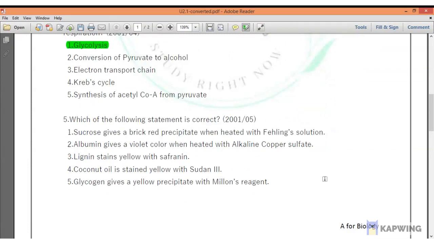Albumin gives a violet color when heated with alkaline copper sulfate. If you want more information on these practicals, you can refer to the biology practical guide, which I will link down below in the description. Just read it out, because in this question mostly these statements are out of syllabus, so I won't be discussing it.